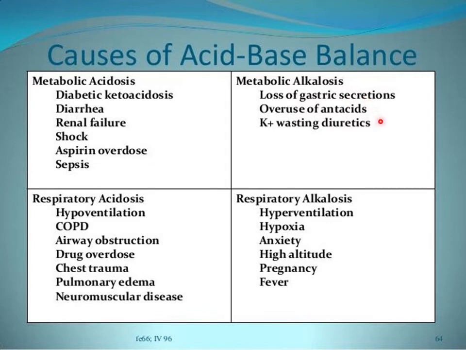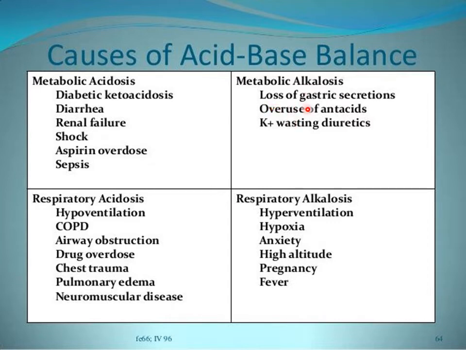As you know, the gastric secretions contain a large amount of acid in terms of hydrochloric acid. So whenever vomiting occurs, it results in loss of hydrogen ions from the body, because hydrochloric acid will be lost along with the gastric secretions, and this can result in metabolic alkalosis.